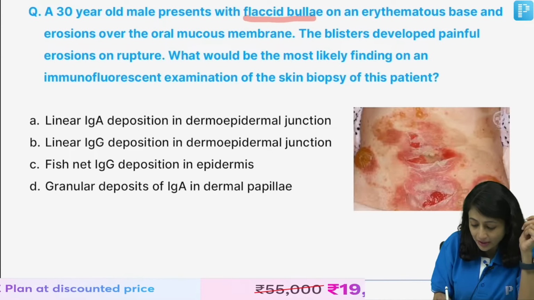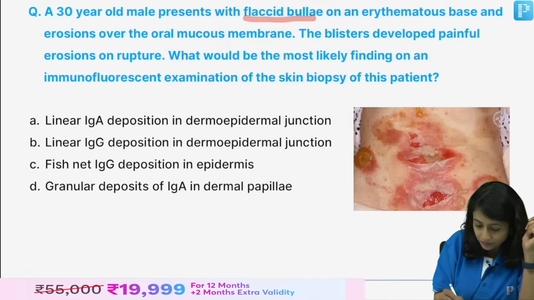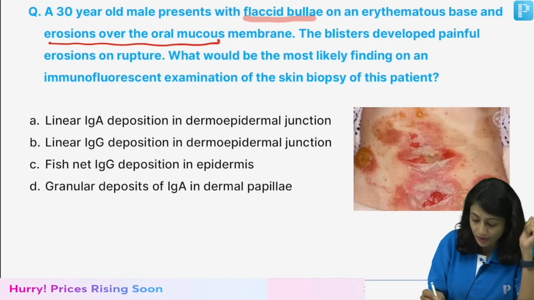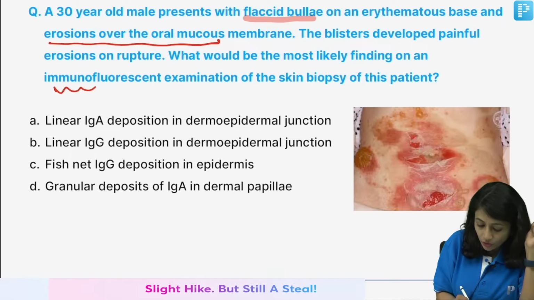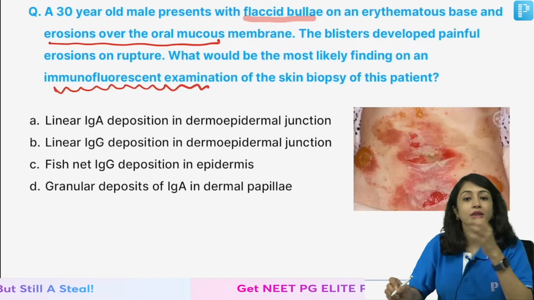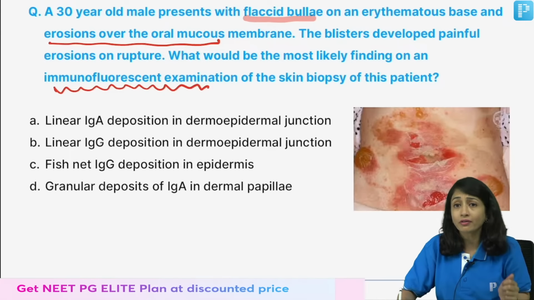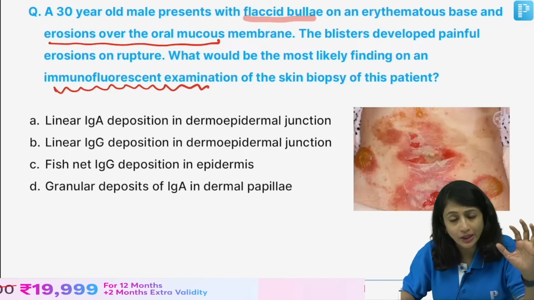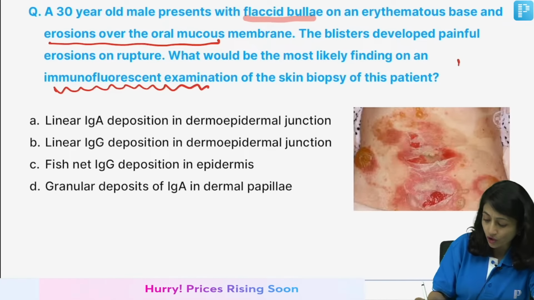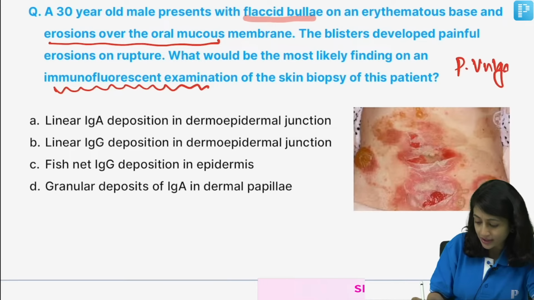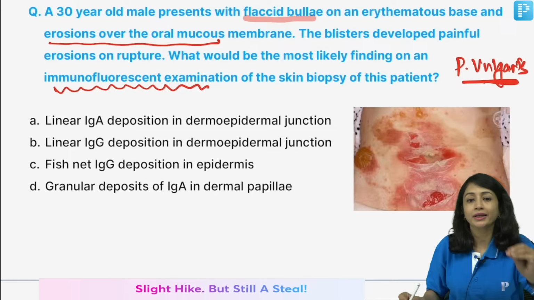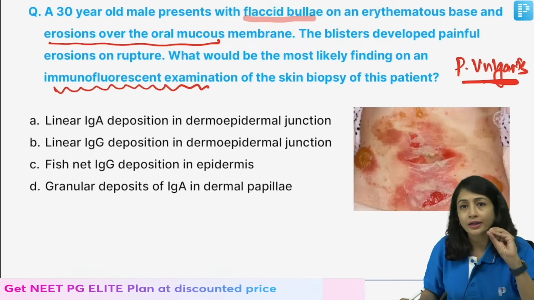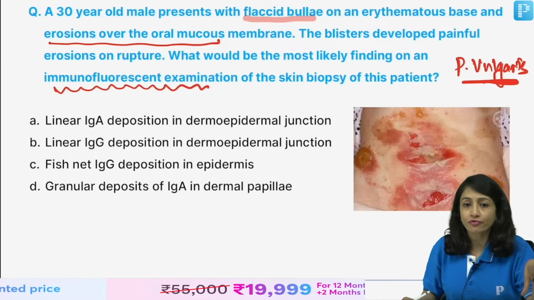So there is a lot of information in this question. You have flaccid bullae, you have erosions over the oral mucous membranes, and now the question is not asking you the diagnosis but the immunofluorescent examination. Whenever you have flaccid bullae with erosions on the oral mucous membrane, it is a clear-cut diagnosis of Pemphigus vulgaris. If I have these two things in the question, flaccid bullae and erosions on oral mucous membrane, I can say with confidence that this is a case of Pemphigus vulgaris.